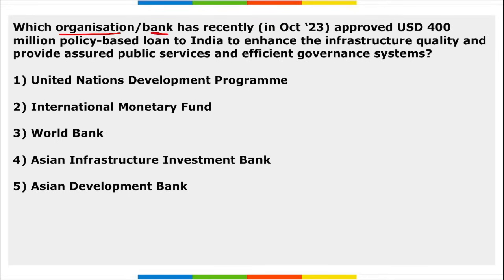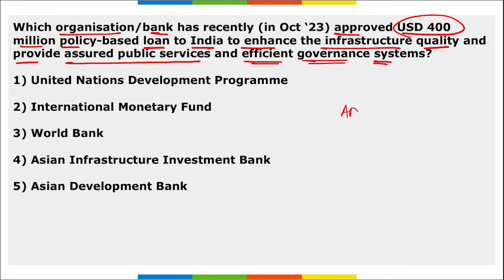Which organization or bank has recently approved $400 million policy-based loan to India to enhance the infrastructure quality and provide assured public services and efficient governance system? Tell me which among the following is right option here. It is Asian Development Bank, right? They have recently approved $400 million policy-based loan to India to enhance the infrastructure quality and provide basic public services and efficient governance system.